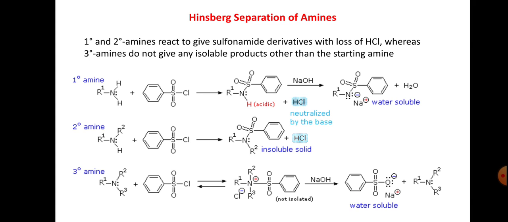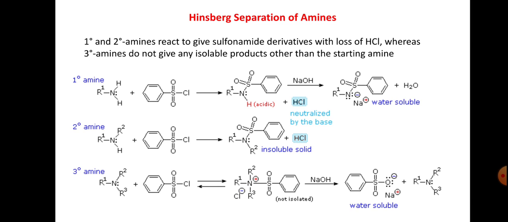So simply, primary amines form monoalkyl sulfonamide, which is soluble in alkali, that is NaOH or KOH, whereas secondary amines form dialkyl sulfonamide, which is insoluble in alkali, and tertiary amines give no reaction.